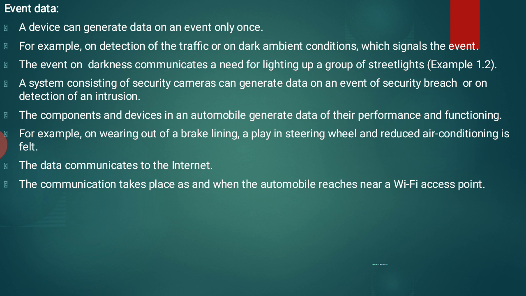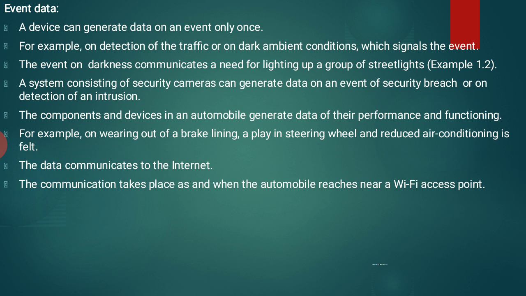Now let us see what event data is. A device can generate data on an event only once. So the generation of data is based on events only. For example, on detection of traffic or on dark ambient conditions, which signal the event.